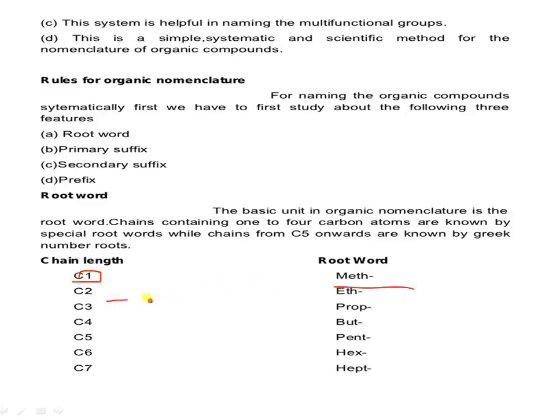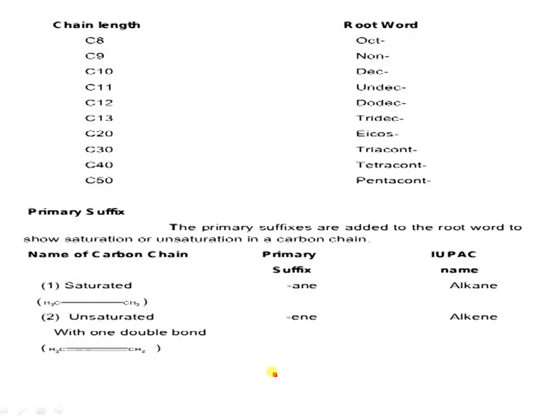If it is 2, it is eth. If it is 3 carbons, it is prop. These are called root words, like hept, hex, oct, non, dec, undec. Undec means 11 carbons are there. Then dodec, tridec, eicos, then triacont, then tetracont, then pentacont. These are the root words for the chain length, the number of carbon atoms present in the organic compound.